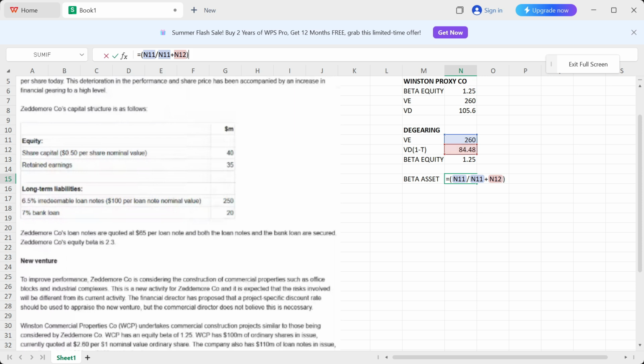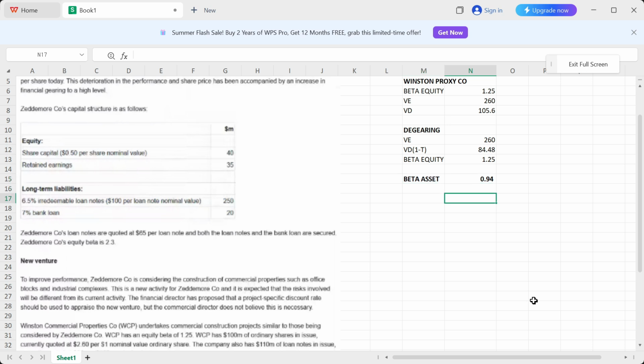And just see how I am placing the brackets so that I can get a correct value, because first you need to tell Excel that you need to add the denominator, and then you need to divide them both and then times it by the beta equity. Okay, so you can see I have 0.94 as my beta asset. Okay, so that's my beta asset, 0.94.